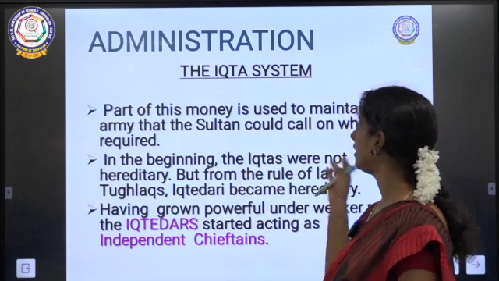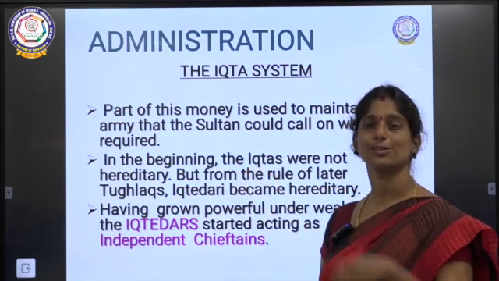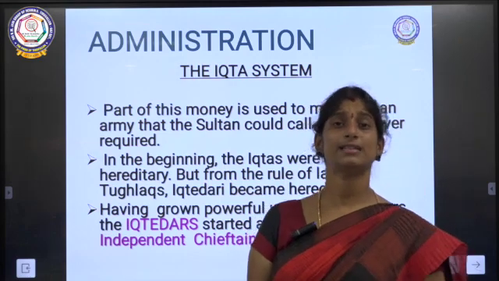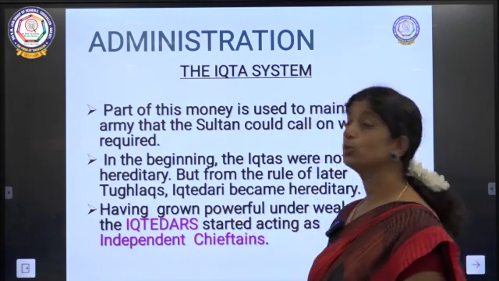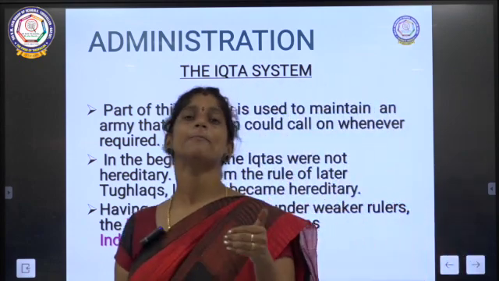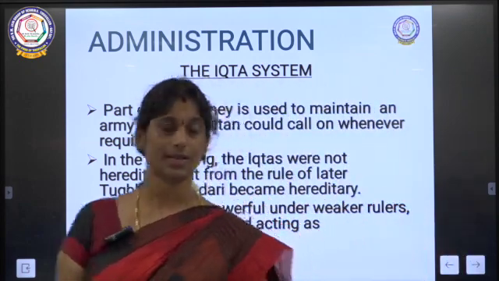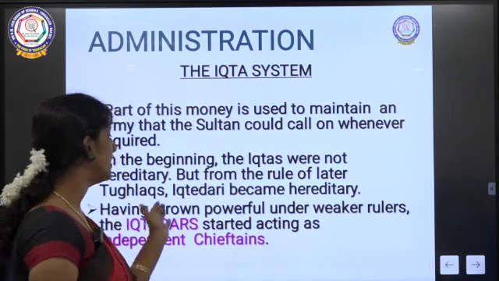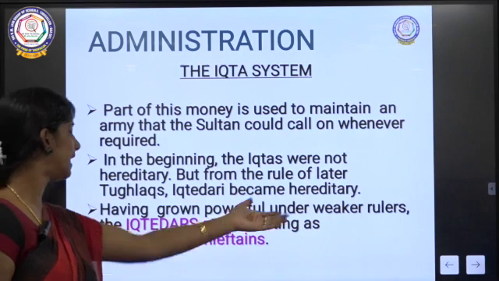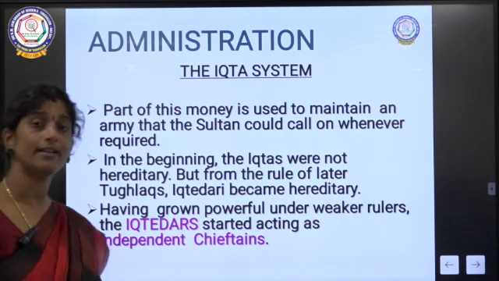And in the beginning, Iqtas were not hereditary. In the beginning stage, that was not hereditary, but later, during the rule of the later Tughlaqs, after Muhammad bin Tughlaq, it became hereditary. And then, having grown powerful under weaker rulers, the Iqtidars started acting as independent chieftains.